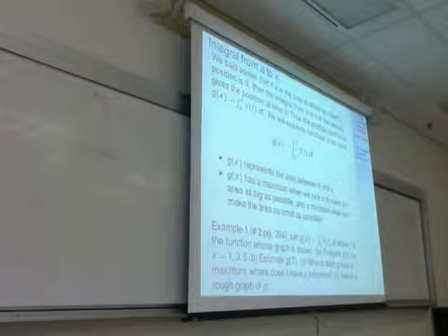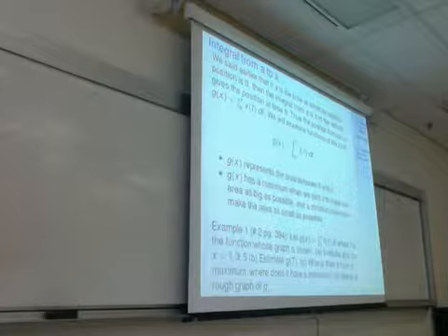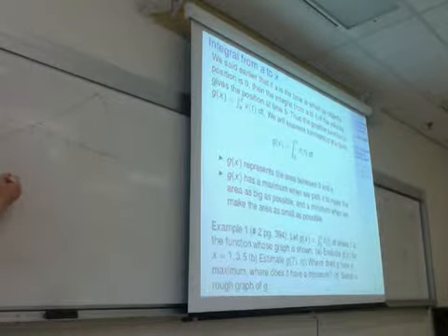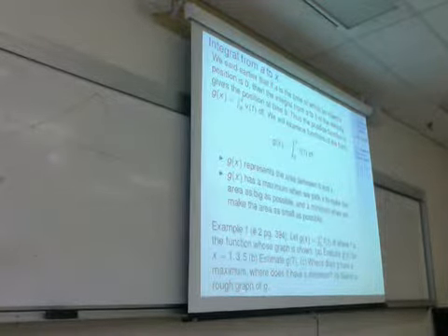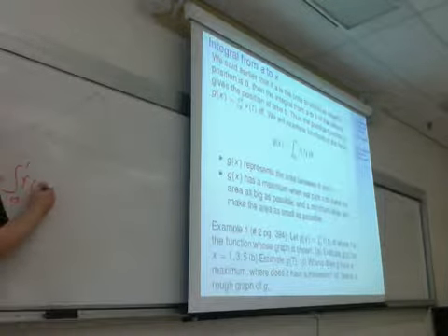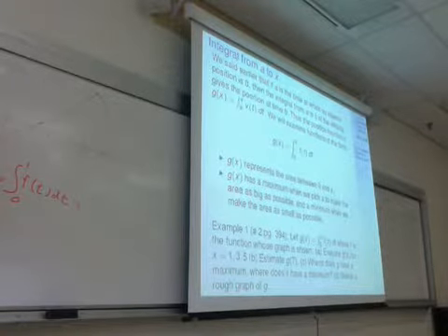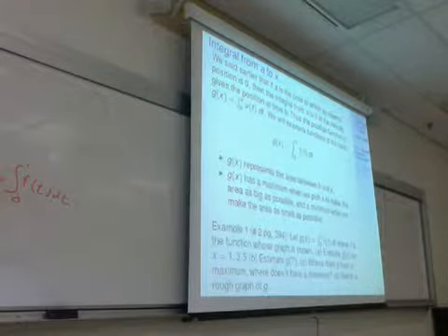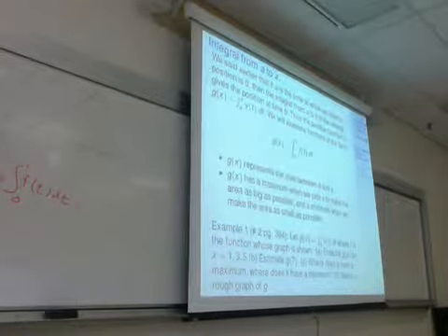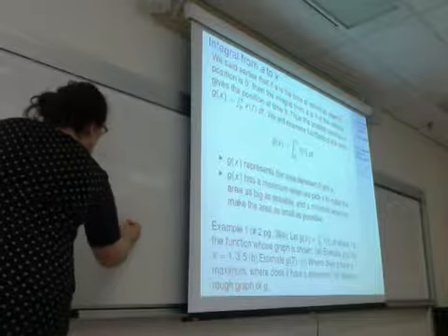So the first part of the question asks us to evaluate g of x for x's 1, 3, and 5. So first thing we're going to evaluate is g of 1. g of 1 is the integral from 0 to 1 of f of t dt. So that means we're starting at 0 and we're ending at 1. And we're calculating that area. That area is a triangle. Its base is 1, its height is 1. So it's a half times 1 times 1, which is a half.